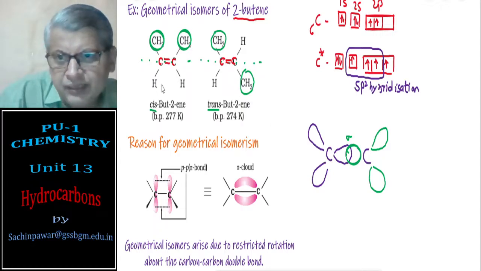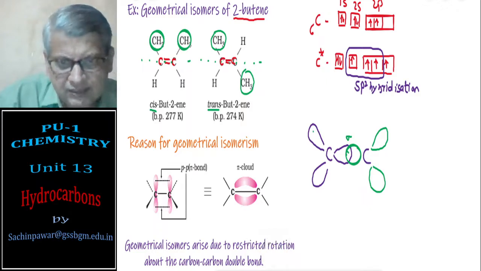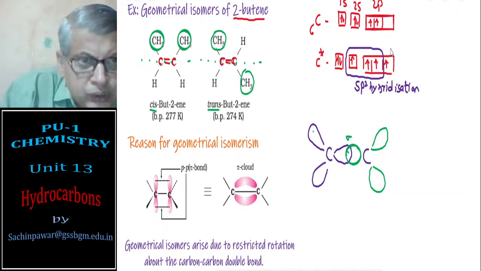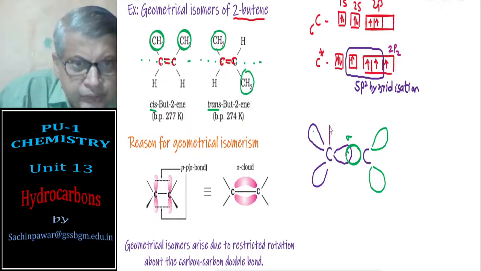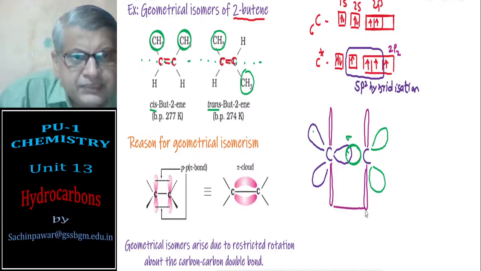These orbitals are for bonding purposes. Along with this, you see there is a 2pz orbital intact with one electron, and this 2pz orbital is perpendicular to the plane, and these will overlap sideways.